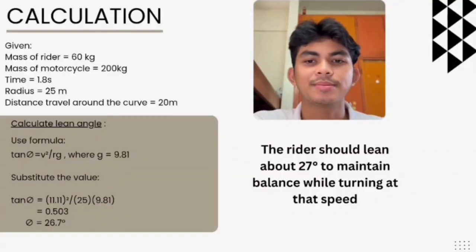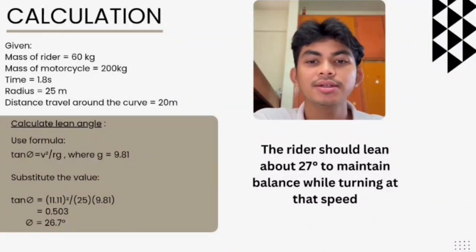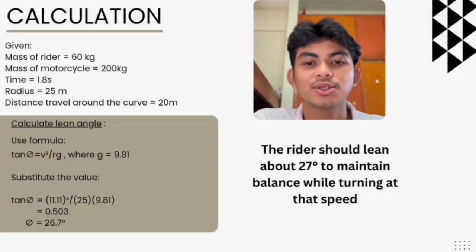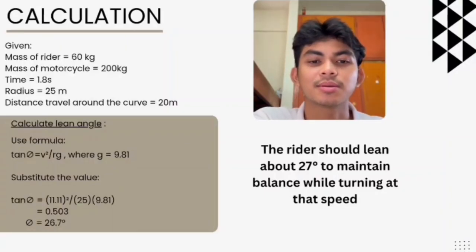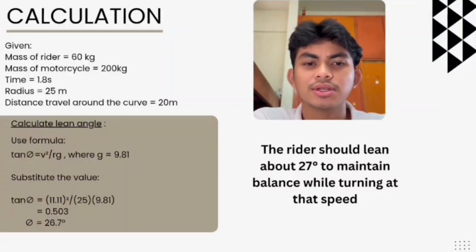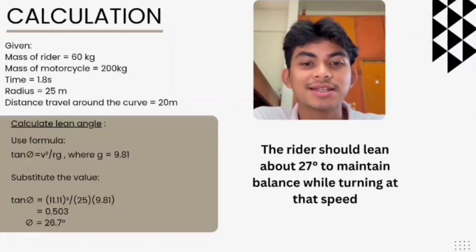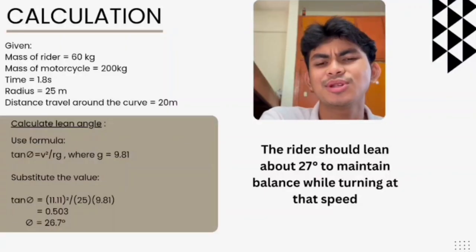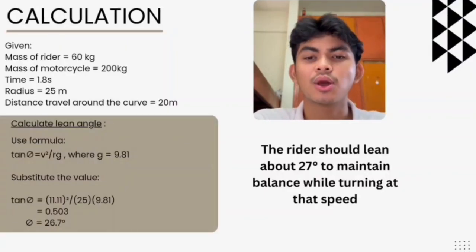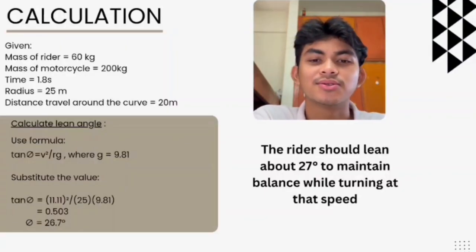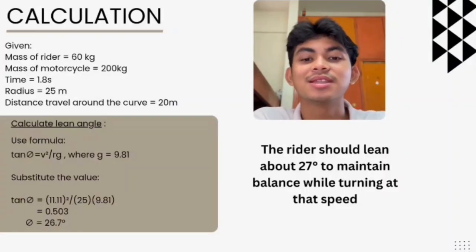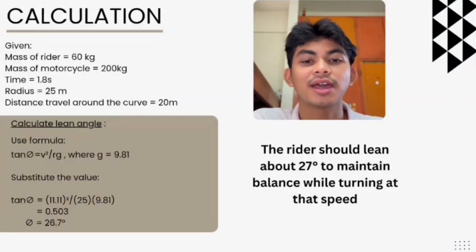For the final calculation, we determine the lean angle of the motorcycle while turning. The formula used is tangent theta equals V squared divided by R times G, where theta is the lean angle, V is the velocity, R is the turning radius, and G is the acceleration due to gravity, which is 9.8 meters per second squared. After substituting all the given values into the equation, we obtain tan theta equals 0.503. By taking the inverse tangent, the lean angle is approximately 27 degrees. This means the rider should lean approximately 27 degrees to maintain balance and safely negotiate the curve at the calculated speed.